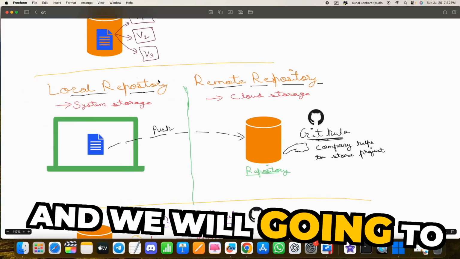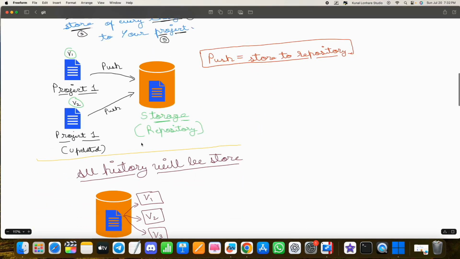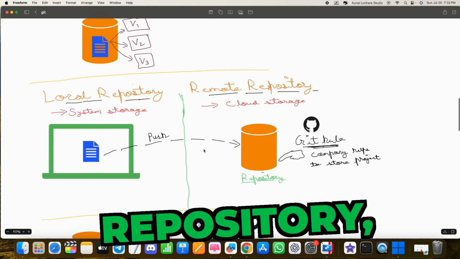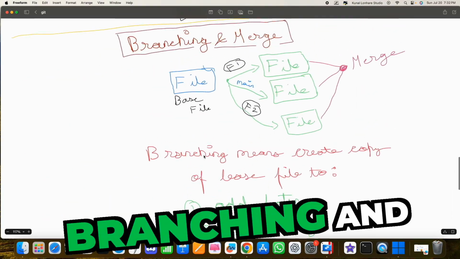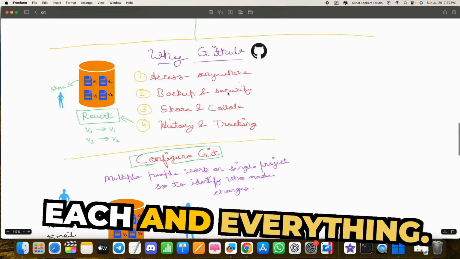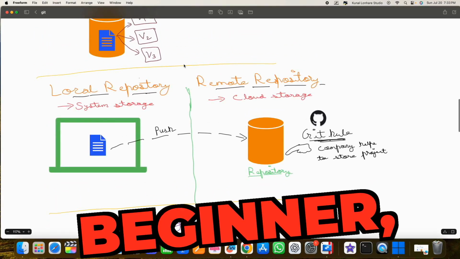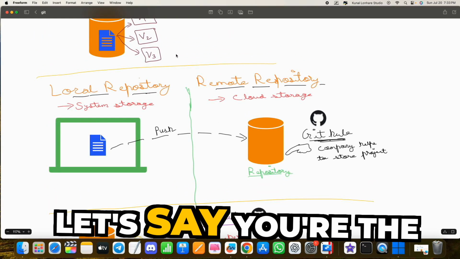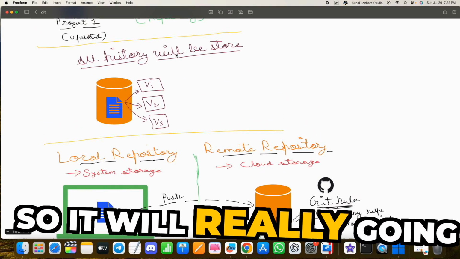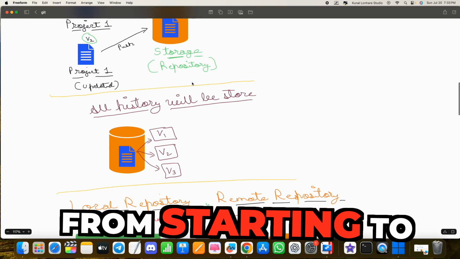We will cover a lot of concepts from Git, like what Git is, how it works, what a local repository and a remote repository are, branching and merging, and how to configure Git. We will cover each and everything step by step. Even if you're not from any tech background, it will really help you out. So make sure you watch the complete free course from start to end.